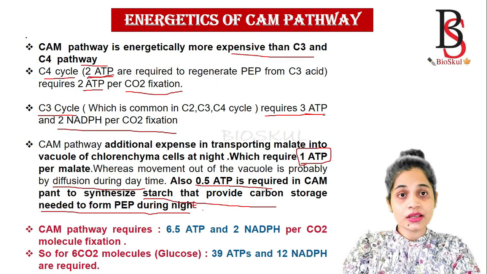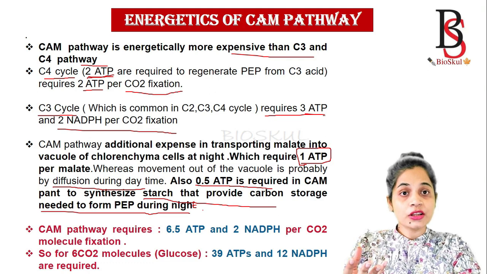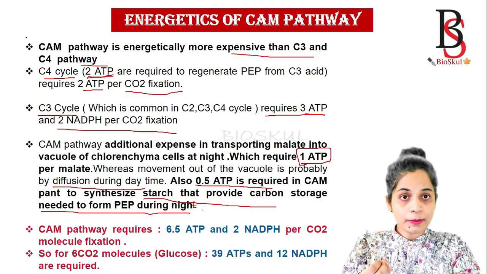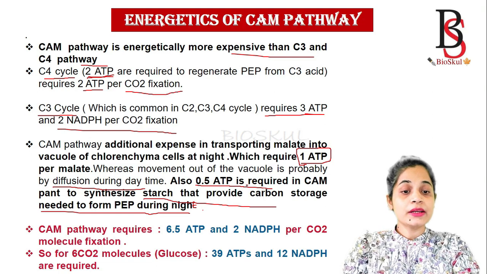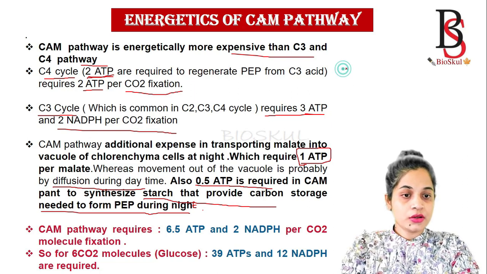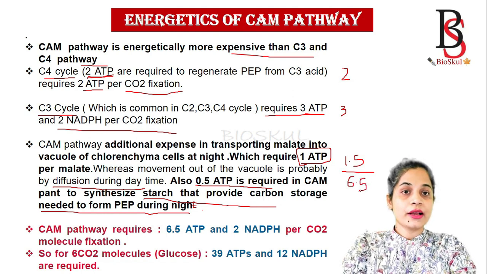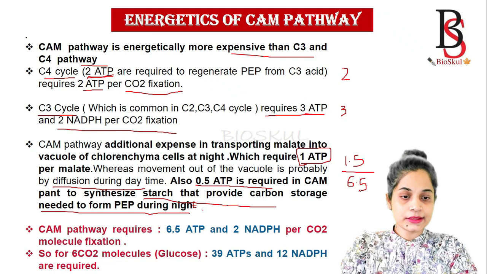And the CAM pathway additionally requires ATP for transporting the malate molecule into the vacuole of the plant. Also 0.5 ATP is required in the CAM plant to synthesize the starch molecule. So here it requires 2 ATP, here 3 ATP, and here 1.5 ATP. So the total is 6.5 ATP in the CAM pathway required for a carbon dioxide molecule to fix.